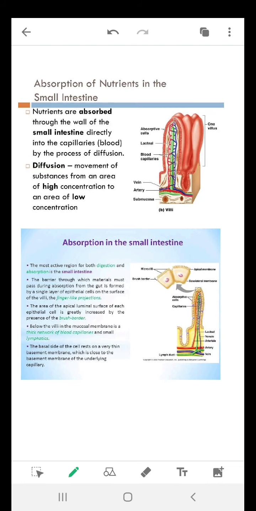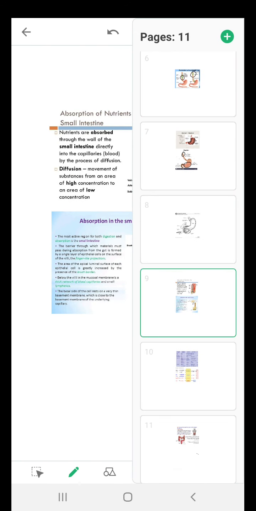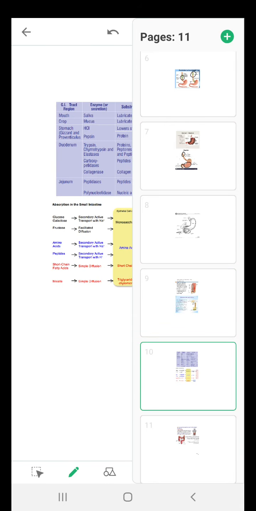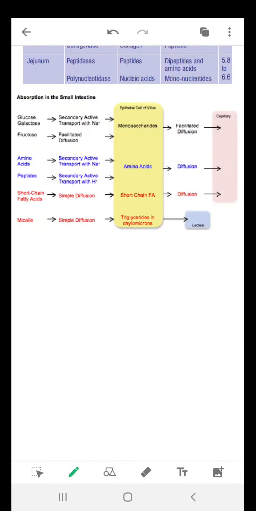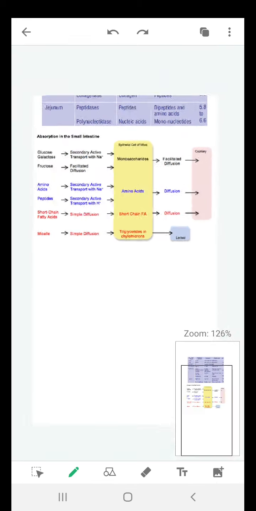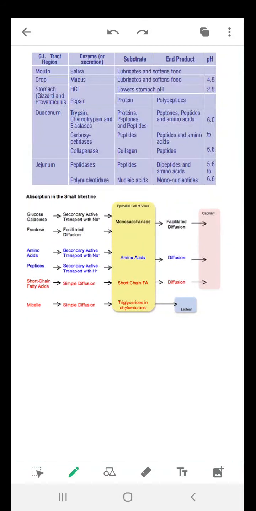Okay, let's talk about what is happening in the duodenum. In the duodenum is the site, an important part of the small intestine, where you have a list of enzymes. They are present over there, and they have different functions. Like suppose you have trypsin. You can see in duodenum that trypsin acts on protein and converts that protein into the peptides or peptones and amino acid. I have a question over here.